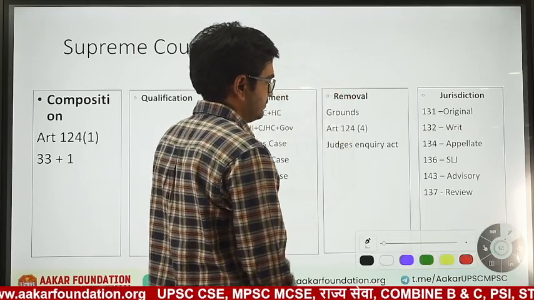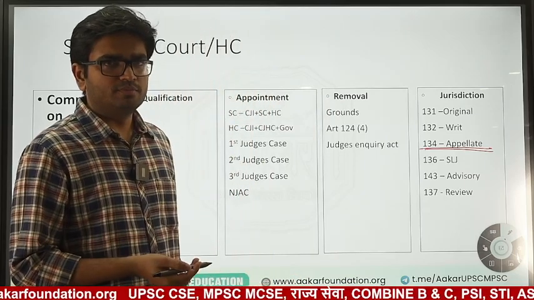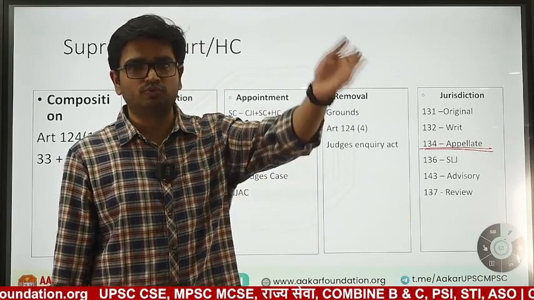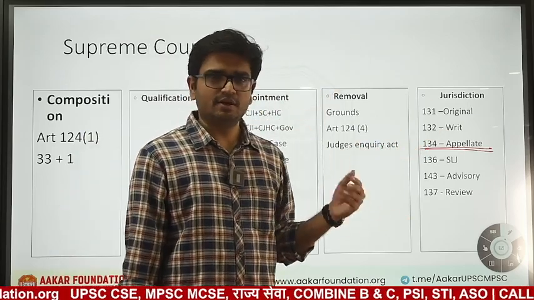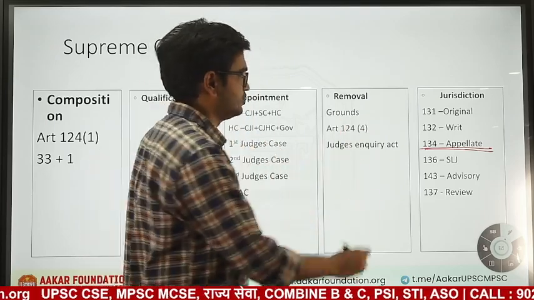Then appellate jurisdiction. What is appellate jurisdiction? Coming from a lower court, you are appealing it. For example, district court will appeal to High Court, High Court will appeal to a Supreme Court. So appellate jurisdiction of Supreme Court: civil cases, constitutional cases, review cases, criminal cases, all are appellate jurisdiction of Supreme Court. Okay.